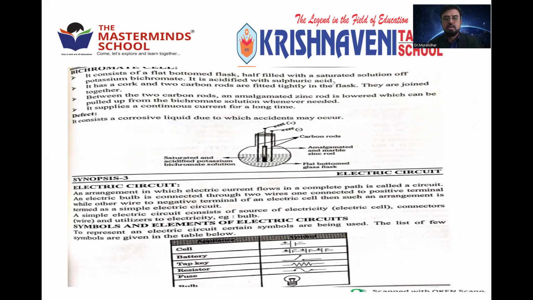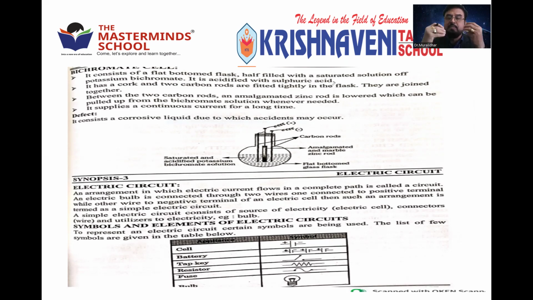Clear? So cell is the main source of electricity. It may be either a primary cell or a secondary cell. A primary cell is the one which cannot be recharged, whereas a secondary cell is the one which can be recharged.